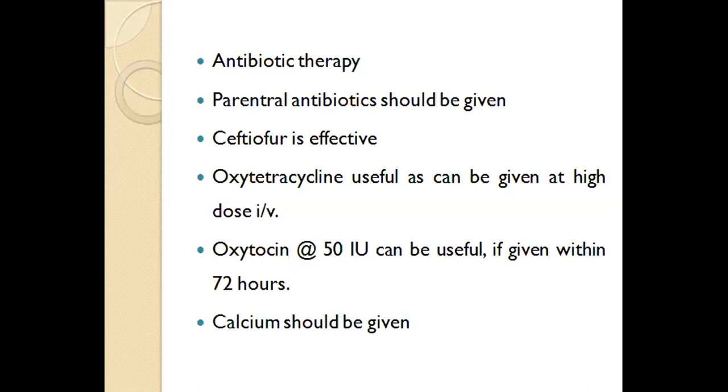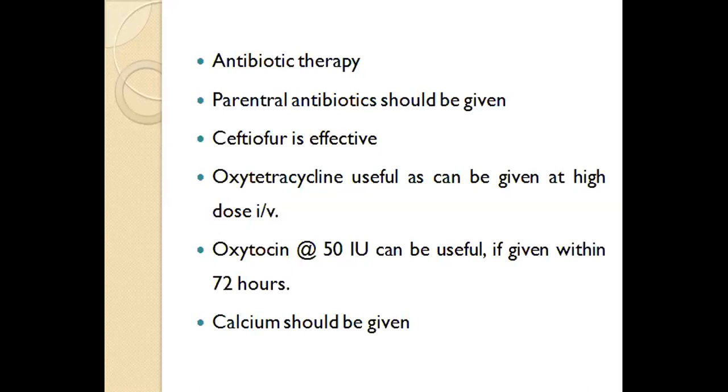Some prefer oxytetracycline, which can be a drug of choice in this case. Why? Because oxytetracycline also has the property of controlling pyrexia, and because large doses are necessary in this case, a high dose can be given very easily by the IV route.